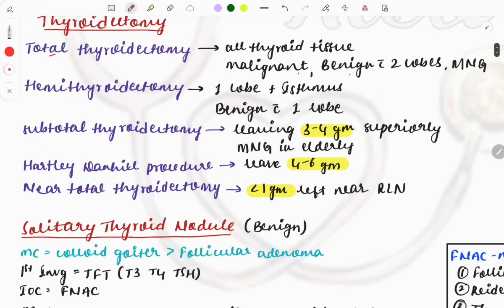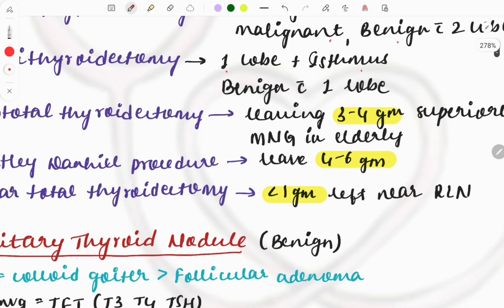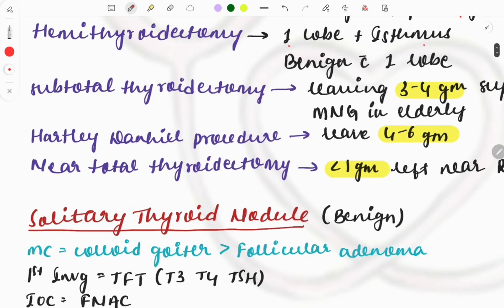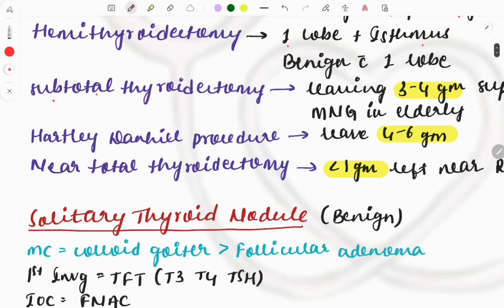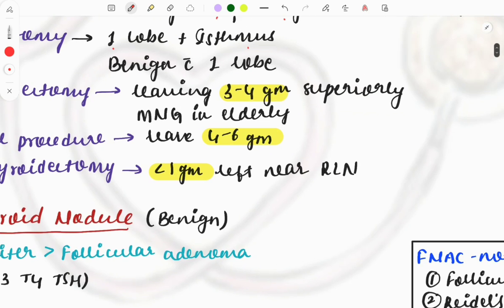In hemithyroidectomy, meaning removal of half, one lobe will be removed along with the isthmus, and this is the indication for benign tumors involving one lobe. Then subtotal means it is not total, but we will not do a total thyroidectomy, we will do something around near total. So what does this say?